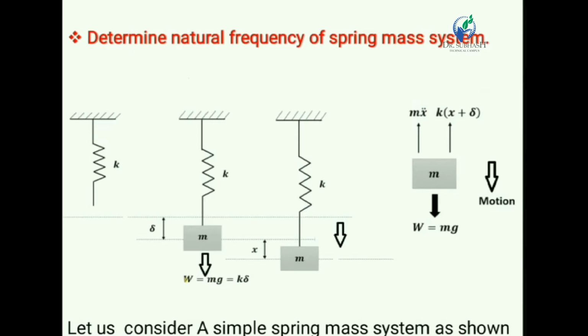In the first position, the spring is fixed at one end and free at the other end, and the spring has some stiffness K. Now if the mass M is attached at the free end of the spring, then the length of the spring increases by delta because of the mass. When the mass is attached at the free end, a force known as the gravitational force or weight of the system, mg, acts in the downward direction as shown in the figure.